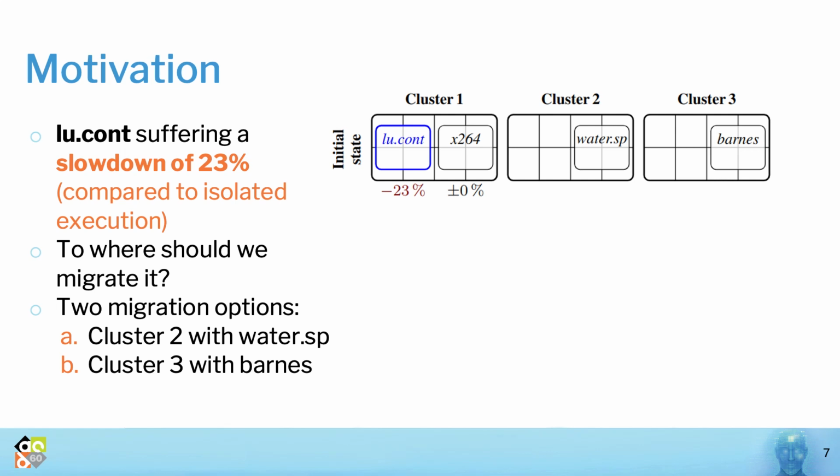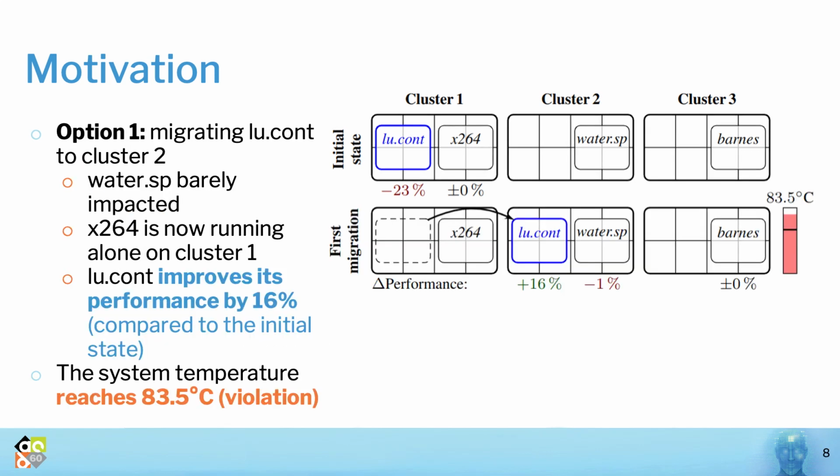This slowdown could be potentially avoided if we migrate LU-Cont to cluster 2 or to cluster 3, but which option should we select? We run experiments to find out the implications of each possible migration. When we migrate LU-Cont to cluster 2, we notice that WaterSP is barely impacted, while LU-Cont achieves a boost in its performance by 16%. While this is a significant performance improvement, we also notice that the system temperature reaches 83.5 degrees Celsius. Assuming a temperature constraint of 80 degrees on the system, this is a temperature violation.